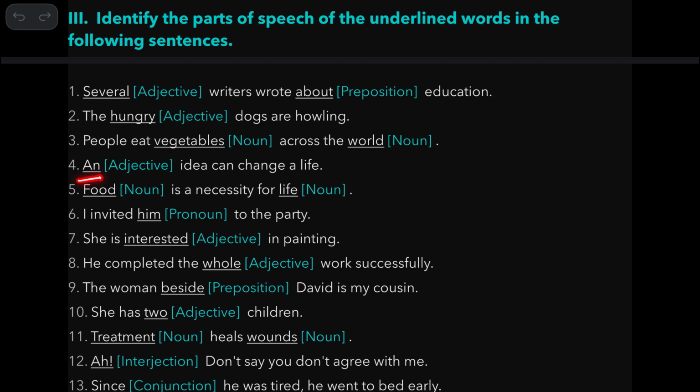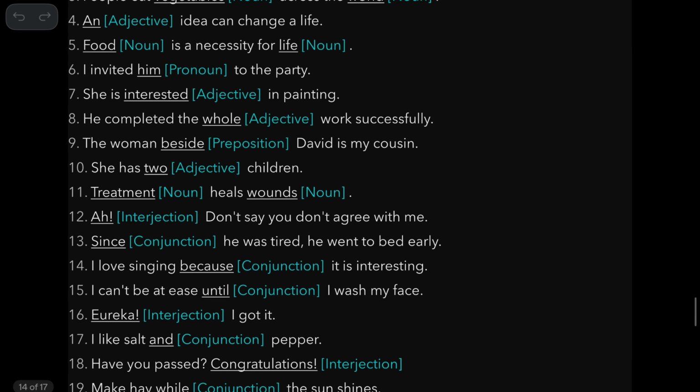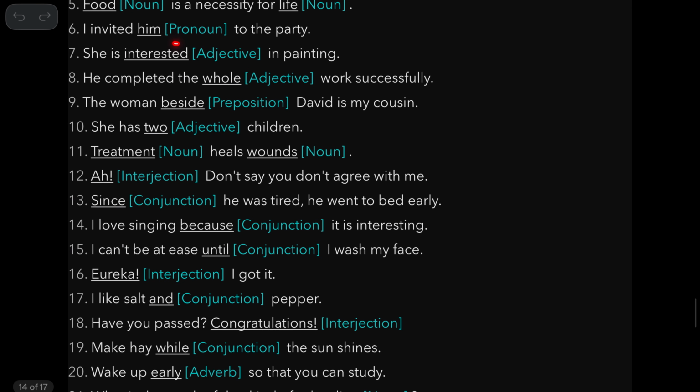An idea can change a life. See, this an is basically an article, but it is classified under adjectives. Food is a necessity for life. Food and life both are nouns. I invited him to the party. Him is a pronoun. She is interested in painting. Interested is an adjective describing she.